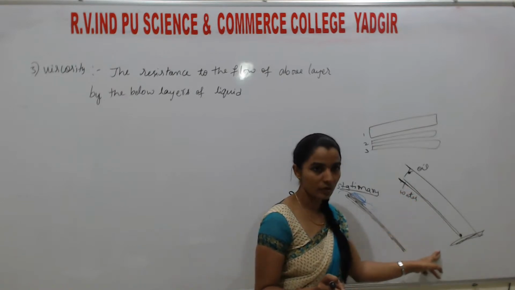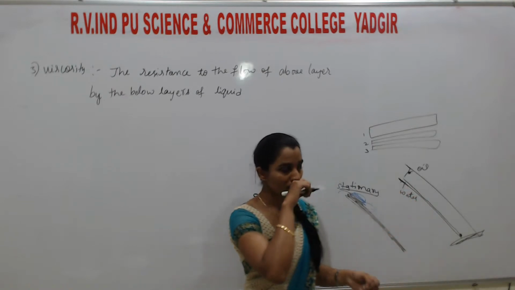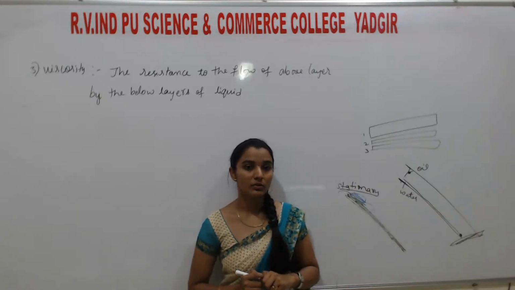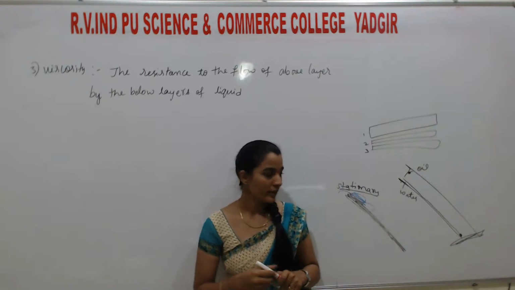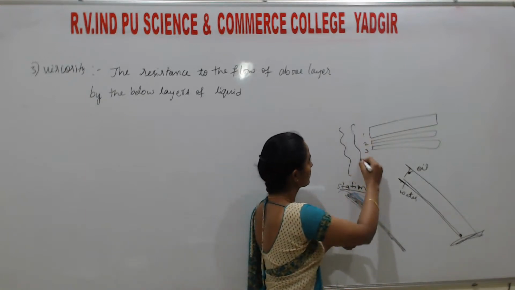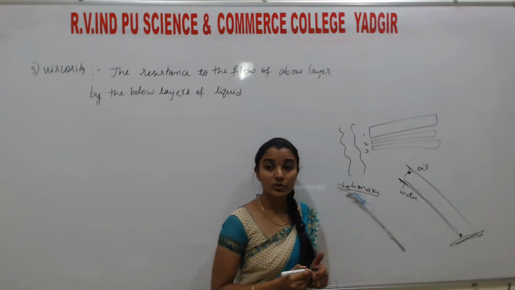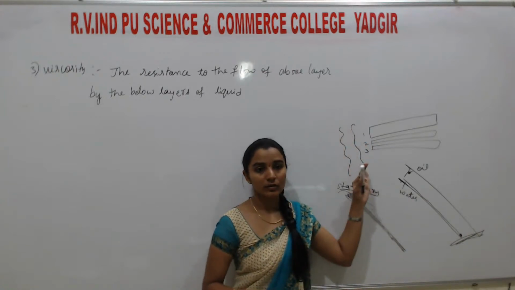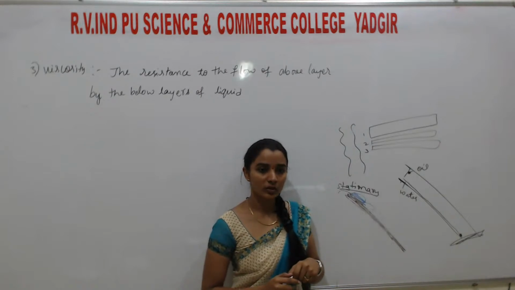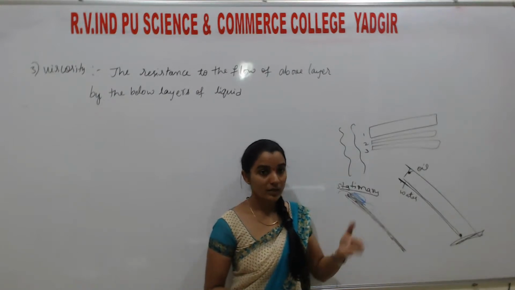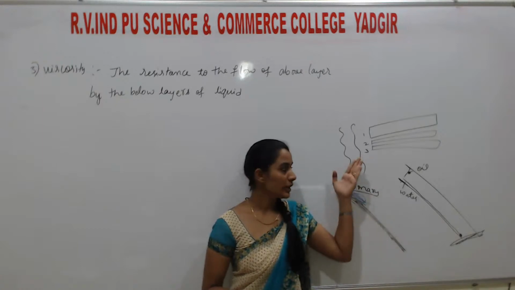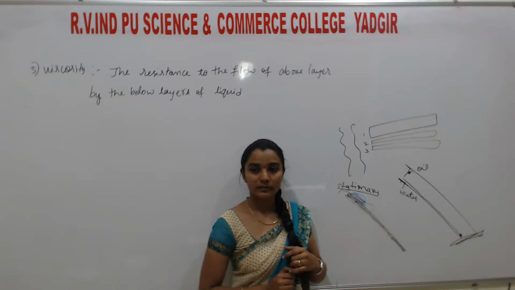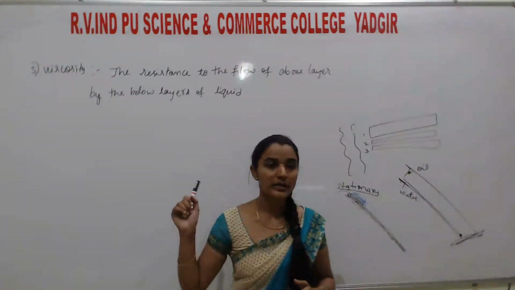Like in winter season, on the glass wipers, the water will move like this. That shows the path and the direction in which the water flows. What is the reason for that? Because the lower layer of the liquid is stationary with the contacted surface. Understand? This is called viscosity.